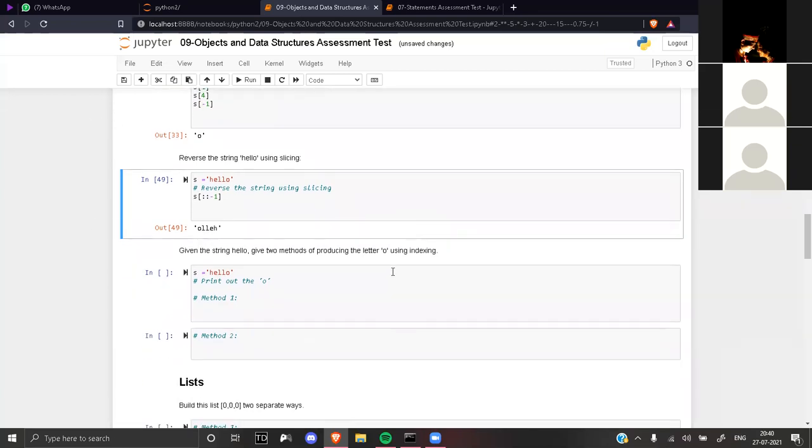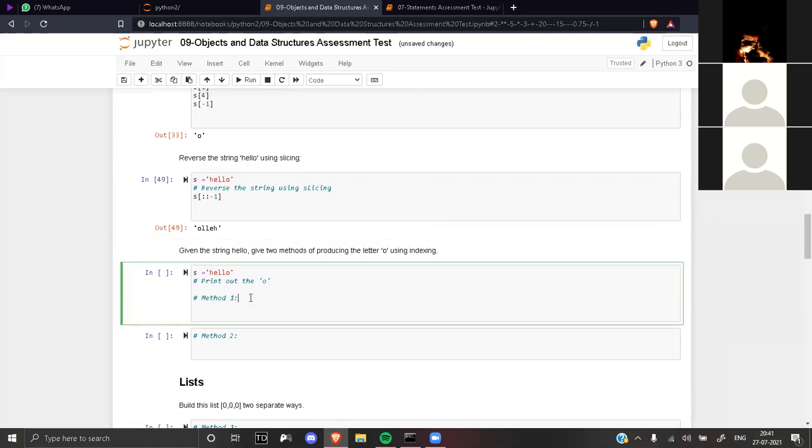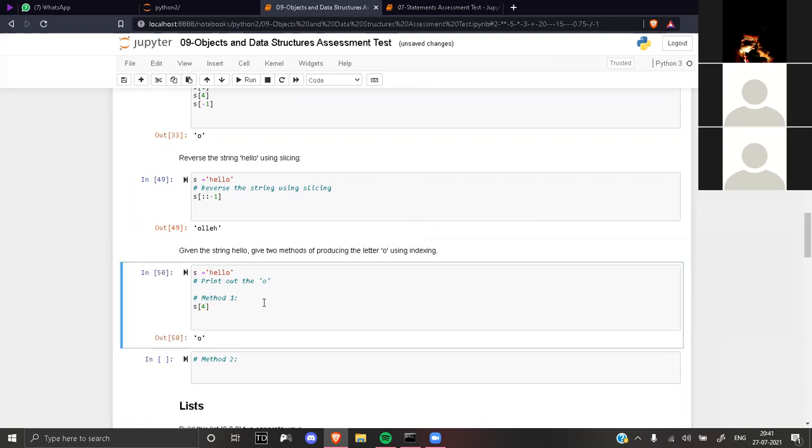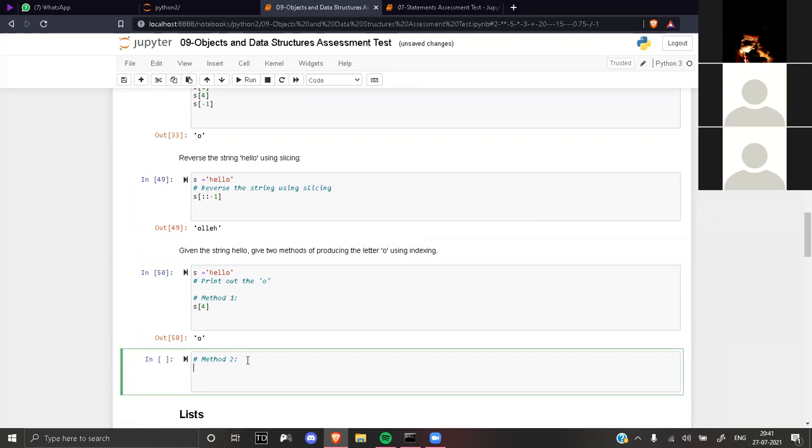Now, this question we have already done. Give two methods which can produce the letter O. One method is S of 4, and the other method is S of minus 1. Do it quickly. So S of 4 is the same thing, and in the second method you write S of minus 1. Run it. Both we have discussed.